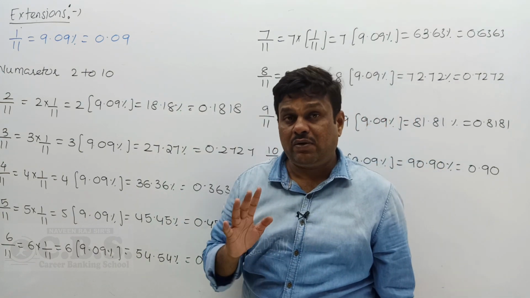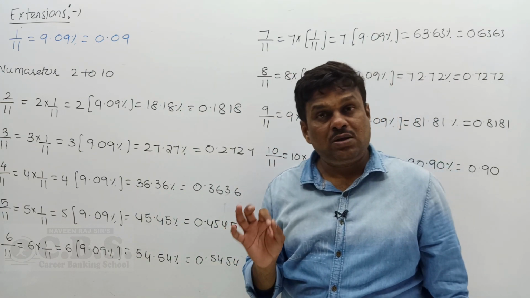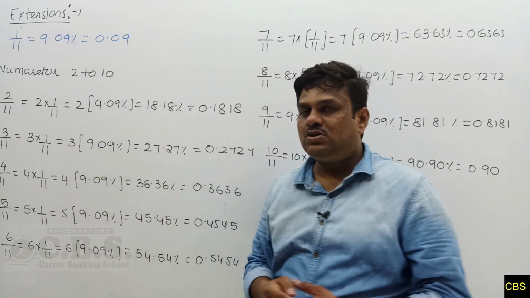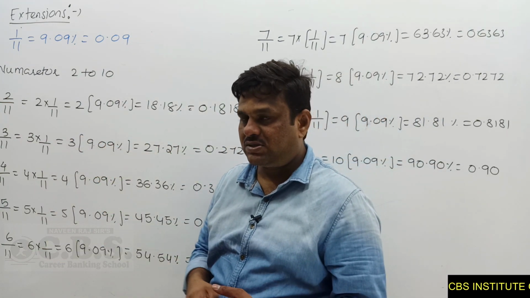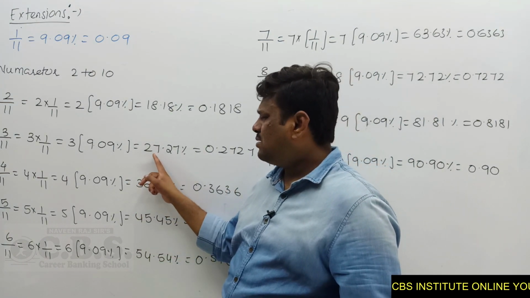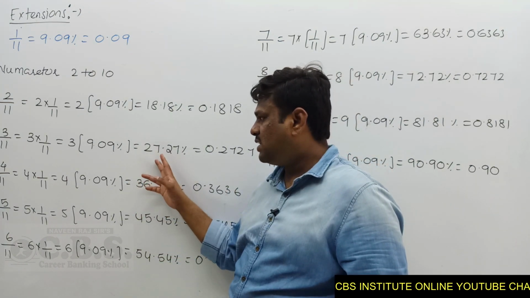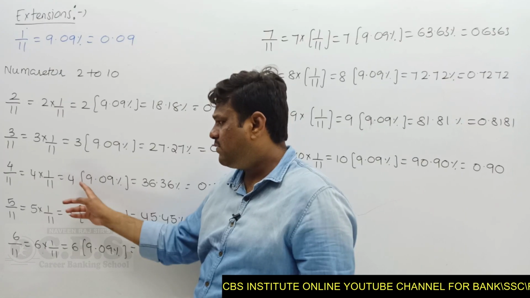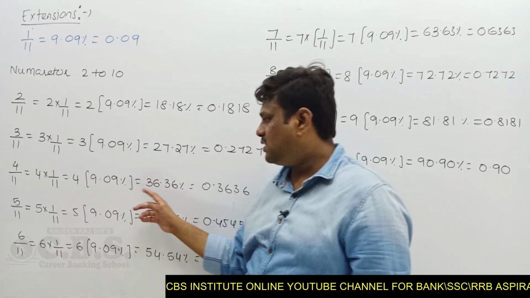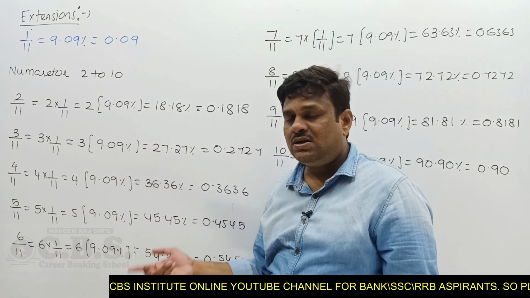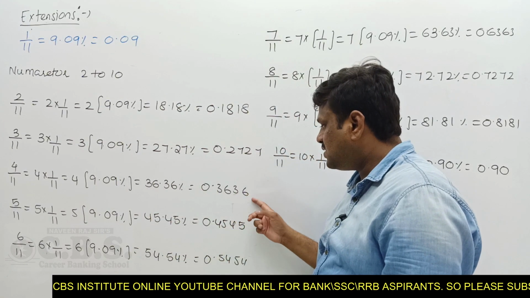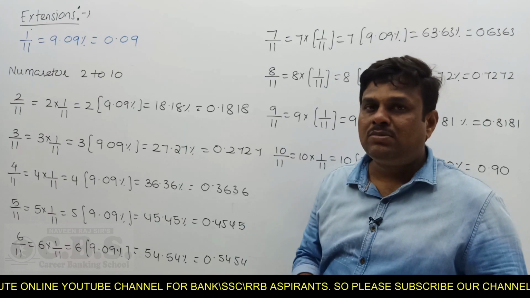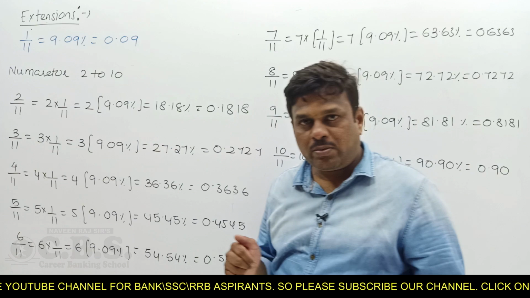You learn the 1 by 11 value. 1 by 11 value is literally which multiple? A 9 multiple. So next, 3 by 11. 3 nines are 27, so 27.27 percentage. Here 27 has 9 how many times? 3 times, nothing but 3 by 11. Similarly 4 into 1 by 11, 4 into 9.09 percentage, is about 36.36 percentage, or 0.3636, nothing but 4 by 11 value. 36 is how many times a 9 multiple? 4 times. That is called 4 by 11.